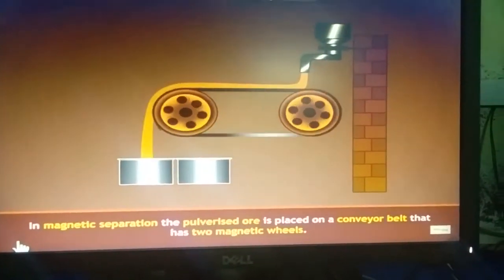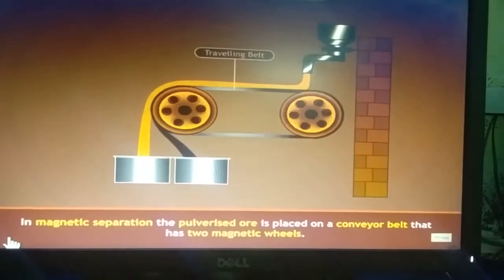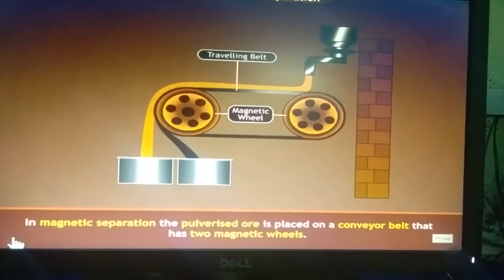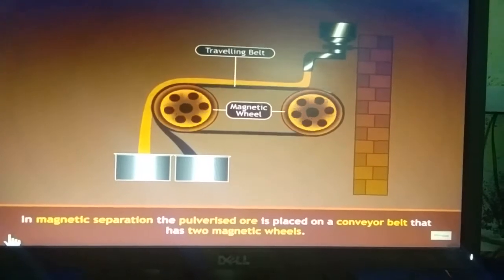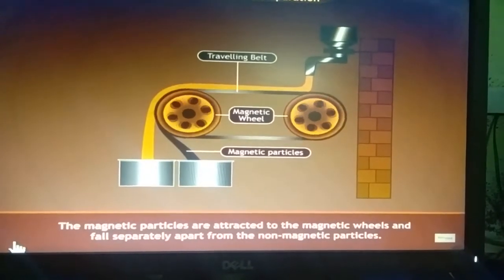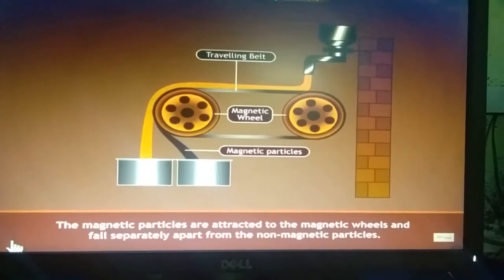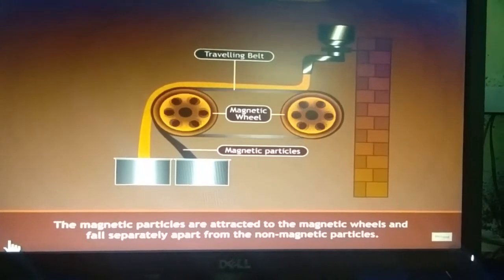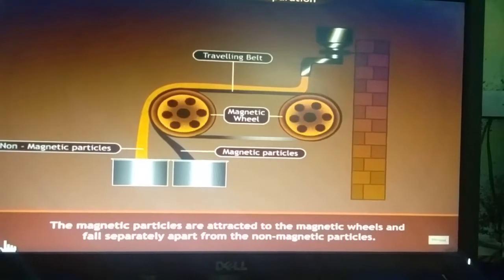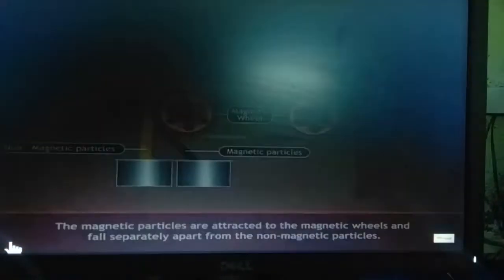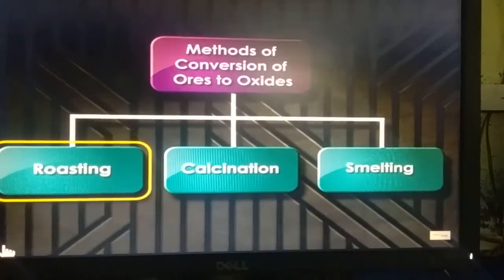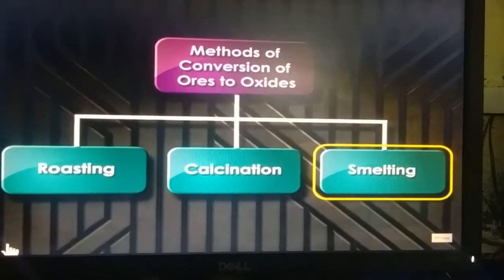Now the next process is the magnetic separation method, which is used for separating iron ore like impurities. In magnetic separation, the pulverized ore is placed on a conveyor belt that has two magnetic parts. The magnetic particles are attracted toward the magnetic wheel and fall separately, and the remaining fall apart from the non-magnetic particles. Methods of conversion of ores to oxide: roasting, calcination and smelting.